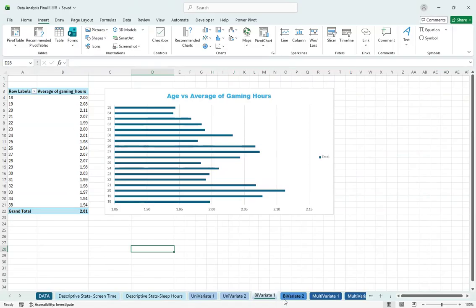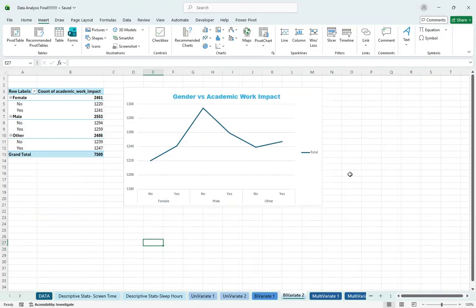Now, the second bivariate analysis that I conducted was gender versus academic work impact. Again, the results did not vary significantly across genders. I just wanted to see how social media impacted academic work, and then I thought it would be interesting to see if gender really has a role in it. But we see that males were the highest, with only about a 95 count difference between males and others being the second highest, and then females being the third highest. But we see there wasn't that much variance here either.